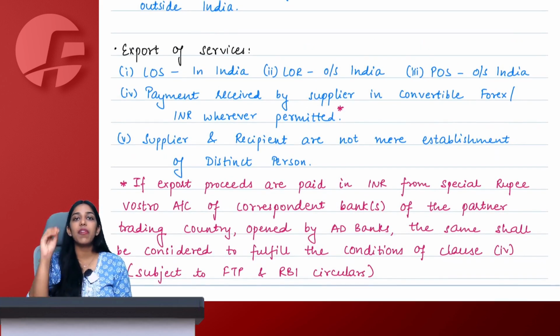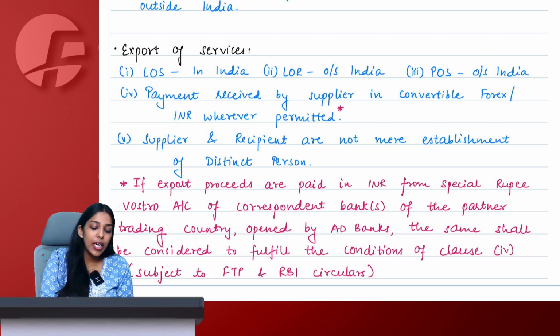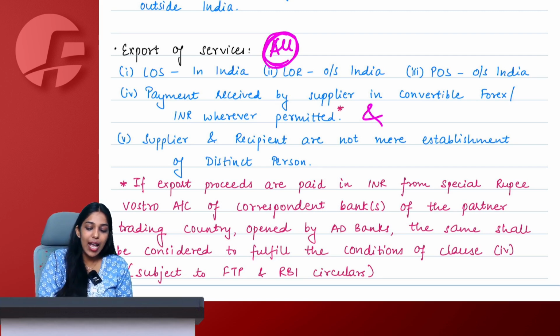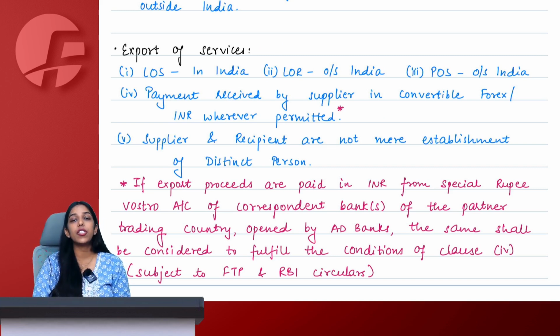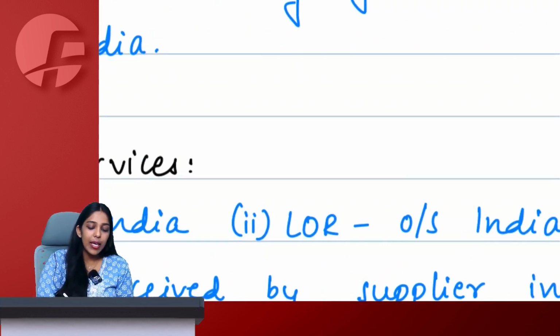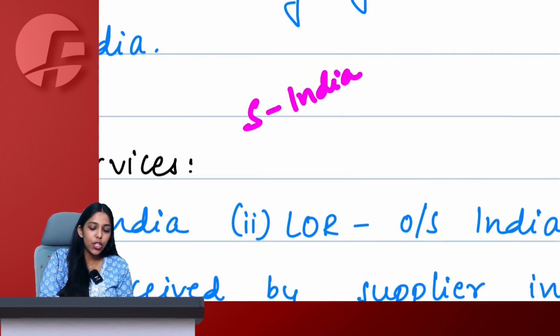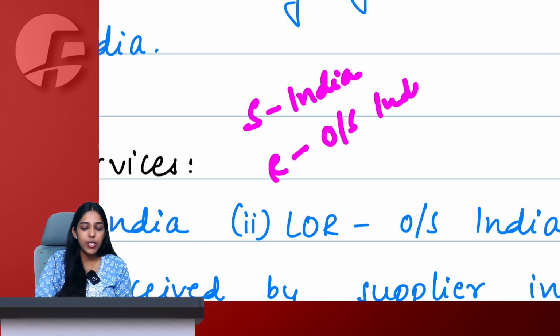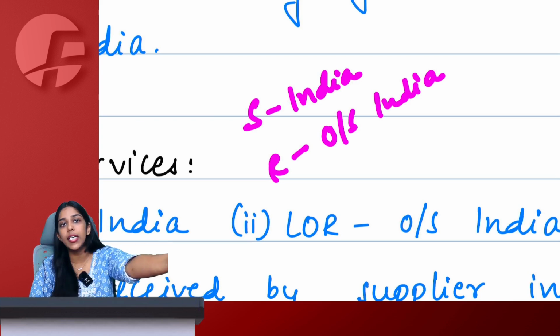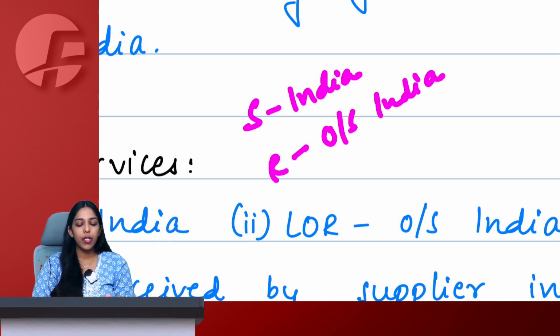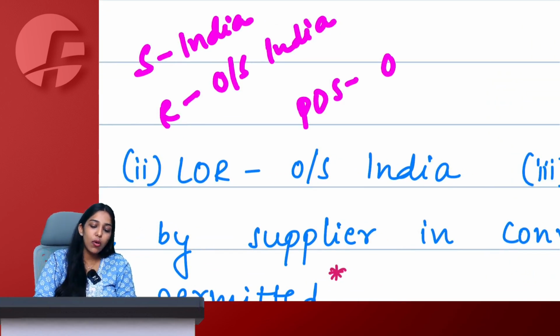Therefore, government has given us 5 conditions to check whether export of service has happened or not. You have to satisfy all 5 conditions. It is 'and' between all the conditions and not 'or'. Means you have to satisfy all the 5 conditions, only then we will say that export of service has happened. Supplier has to be in India. The location of supplier has to be in India. The location of recipient is outside India. Of course, I have provided some kind of a service to a person outside India. Only then it will qualify as export, right? And the place of supply is also outside India.